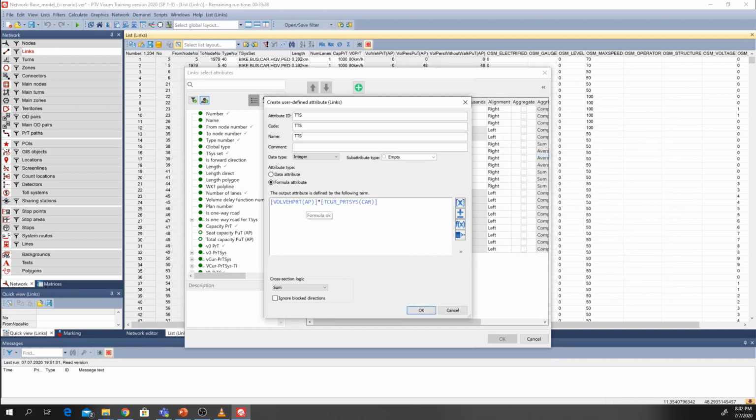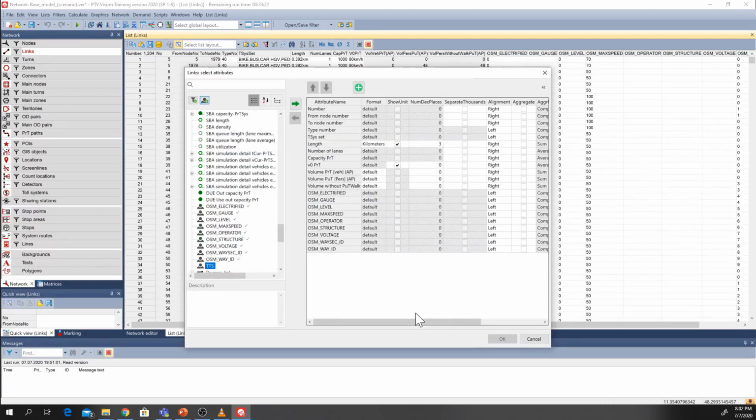We want to do it for the car, the volume of the vehicles PRT, and you can press OK. Now you see this has been created, and we can also move it up so that we can see it earlier in the table. So yes, we can see it after the V0 PRT, and we can press OK.